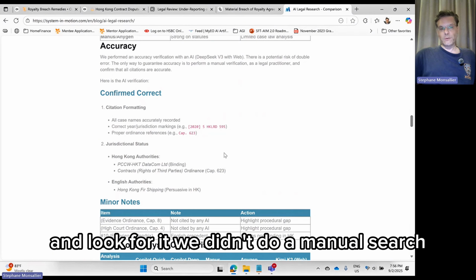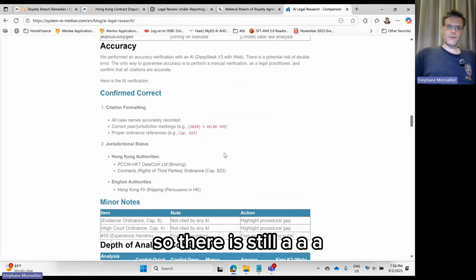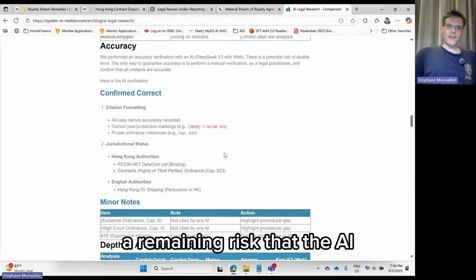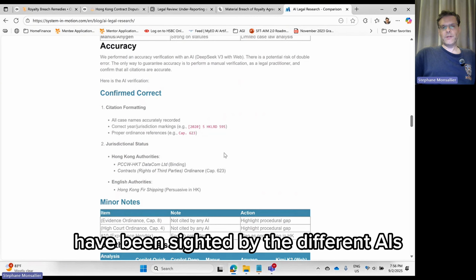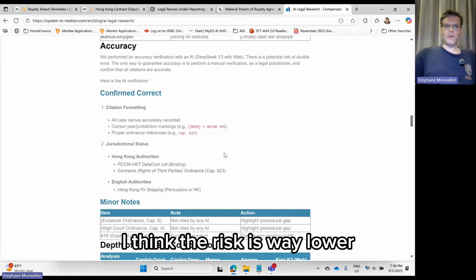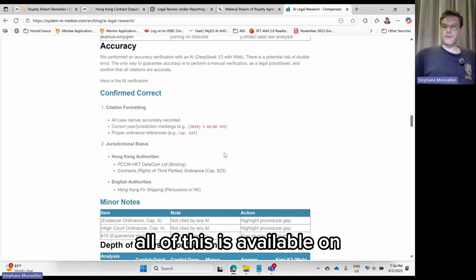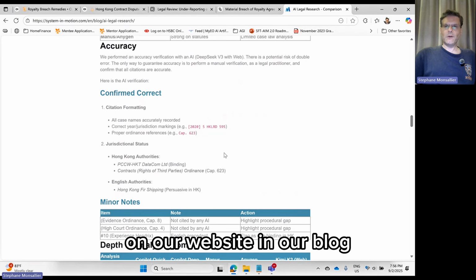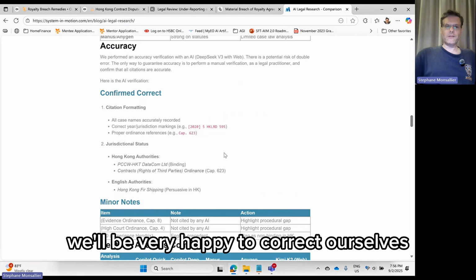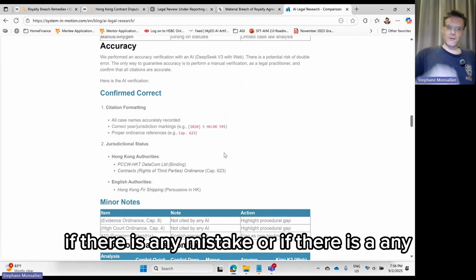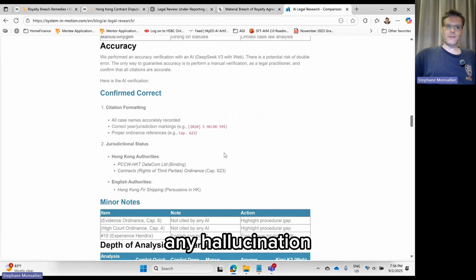We didn't do a manual search, so there is still a remaining risk that the AI had a bias for confirmation. But knowing that most of them have been cited by the different AIs, I think the risk is way lower. All of this is available on our website, in our blog. If some of you out there want to do a final and thorough verification, we'll be very happy to correct ourselves if there is any mistake or if there is any hallucination.